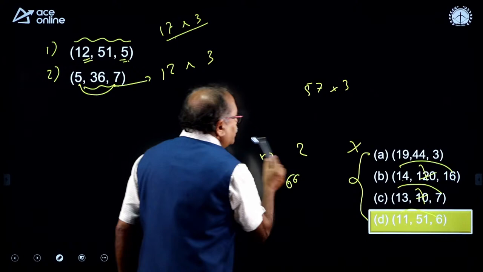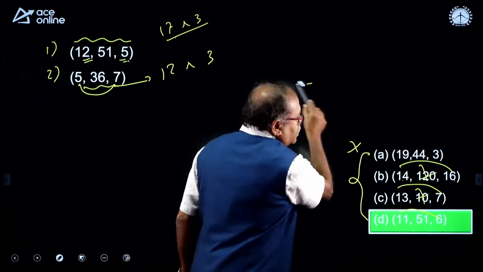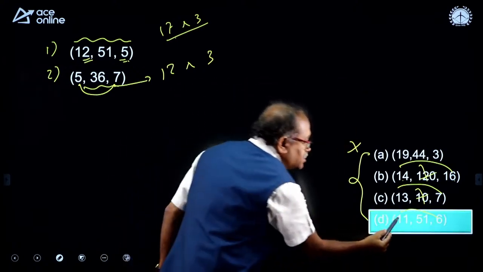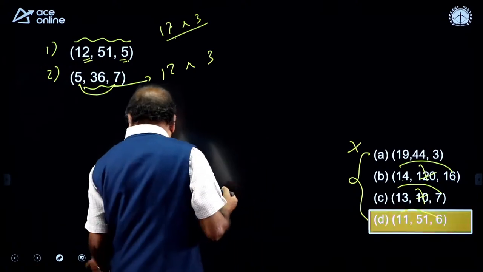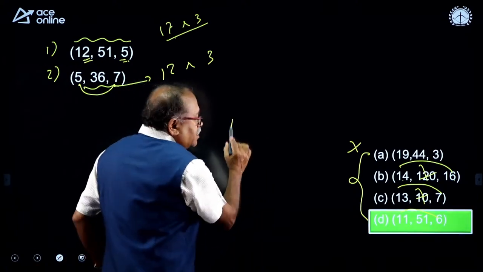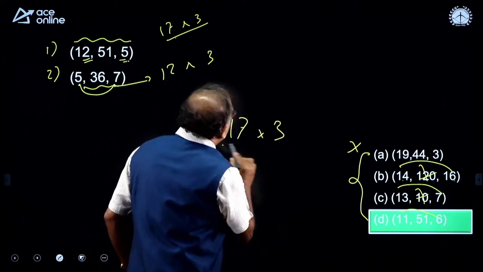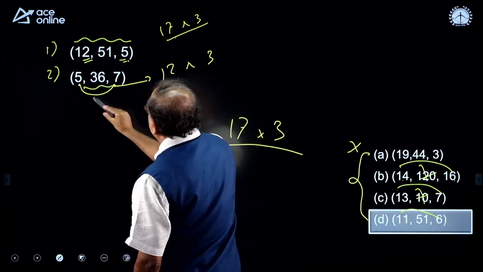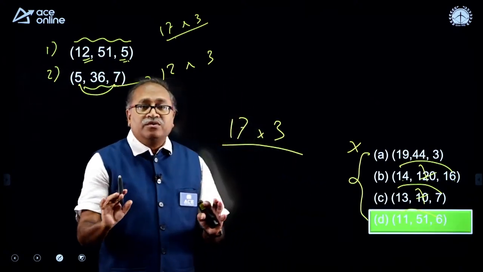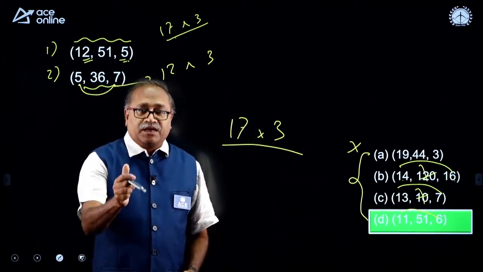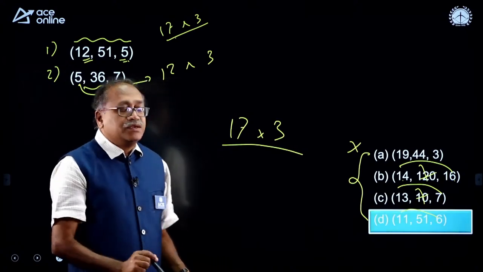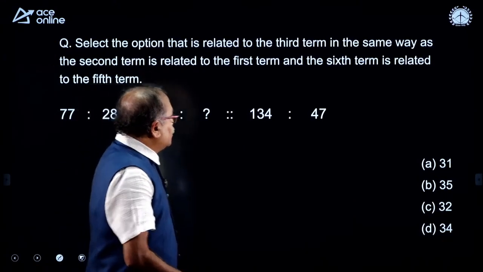I am extremely sorry, we are adding the numbers over here. So, I will directly check that this is 11 plus 6. How much is that? That is 17. 17 into 3 is 51. Is it the same thing? Okay. Anyhow, you have given the right answer. I really appreciate it. Moving on to the next question, and that is here.